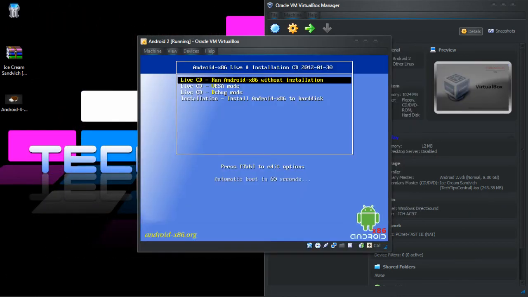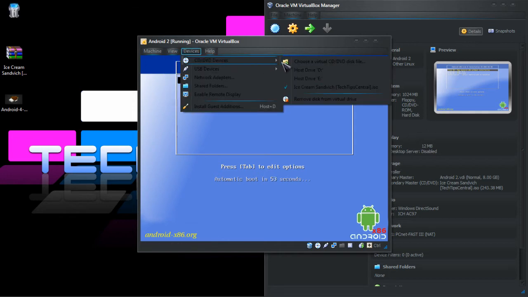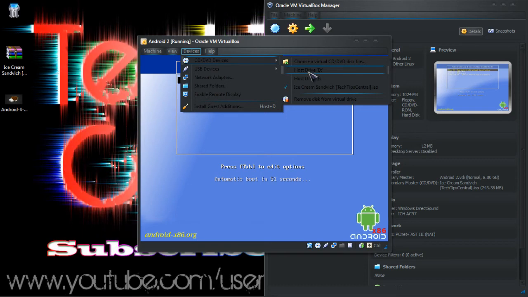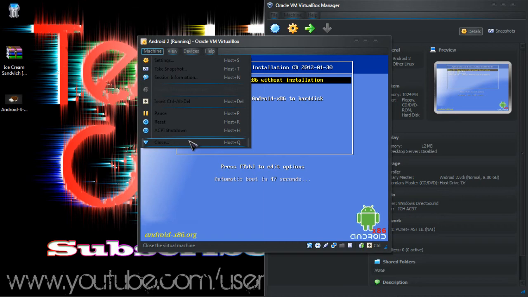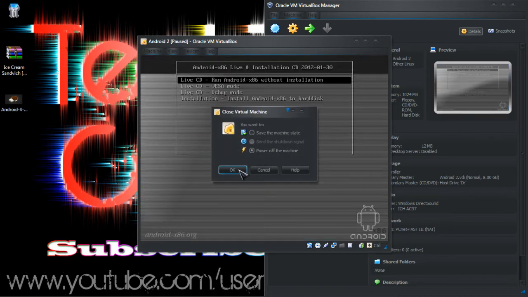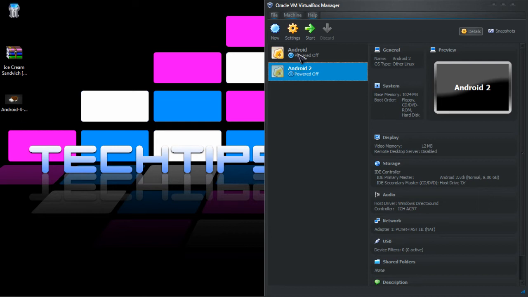Now once it gets to this window again, go to Devices, CD/DVD Devices, and press your host drive, any host drive. Now go to Machine, press Close, and power off the machine, press OK. Now select your Android 2 again and press Start.